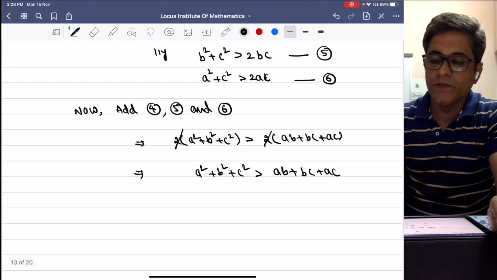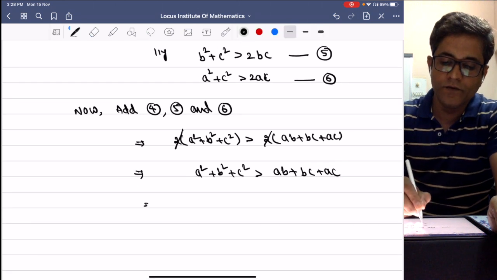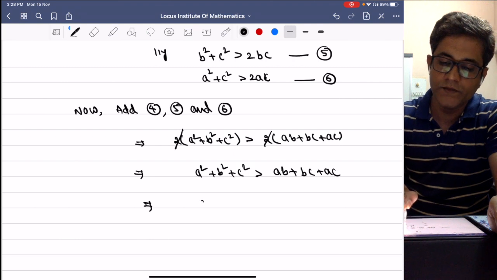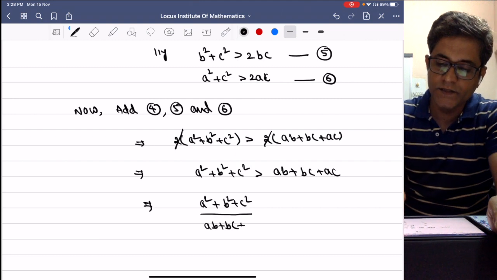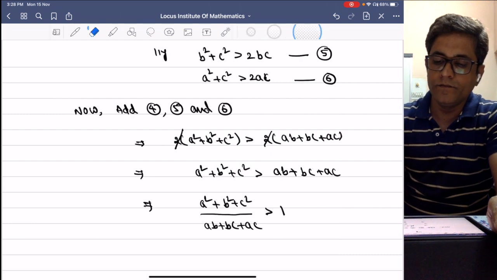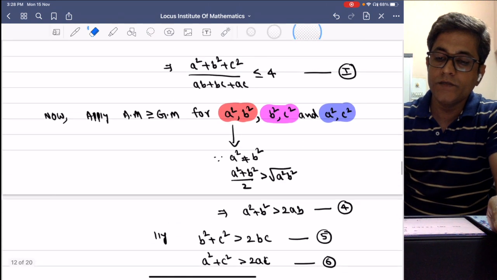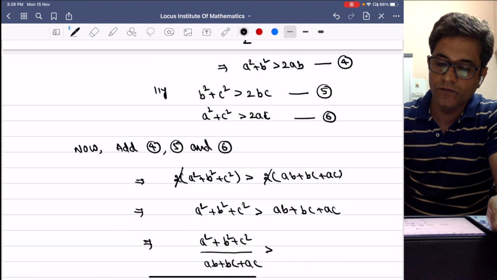Since ab plus bc plus ac is positive, you divide throughout with ab plus bc plus ac. So then what you get? A square plus b square plus c square over ab plus bc plus ac is greater than 1. Now give this number 2.